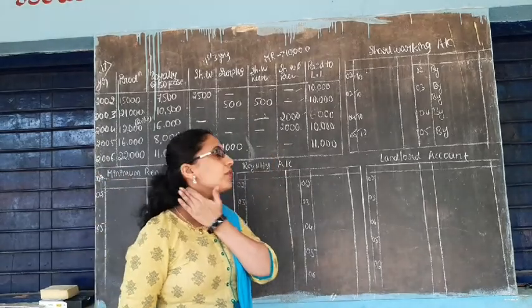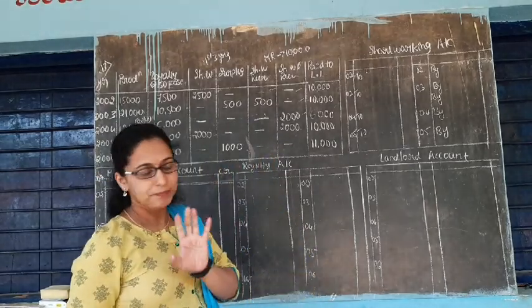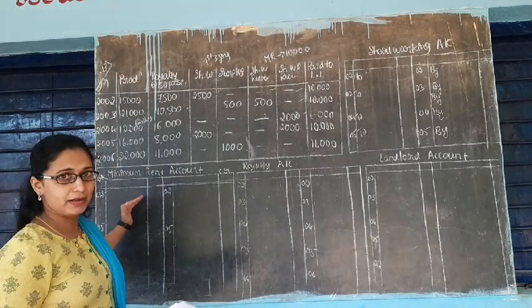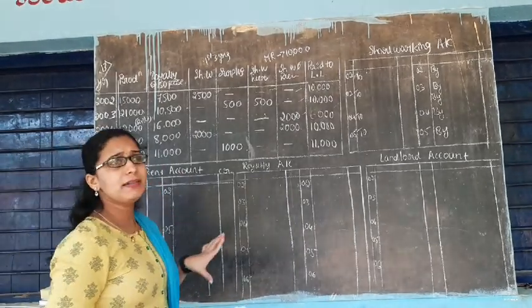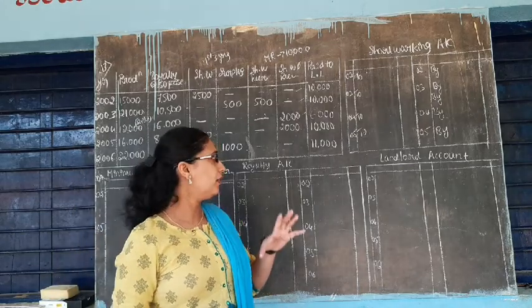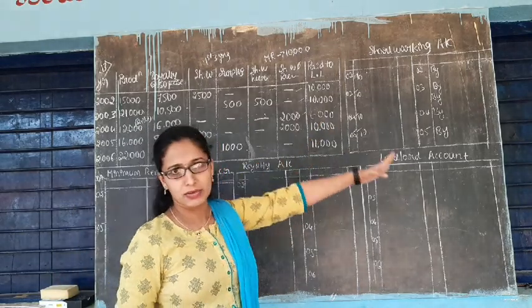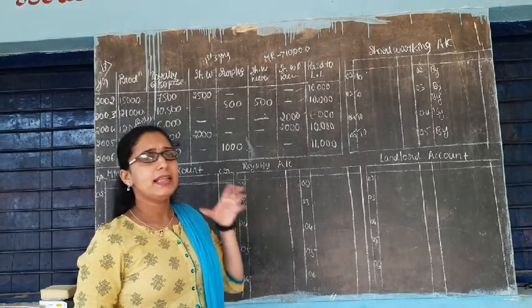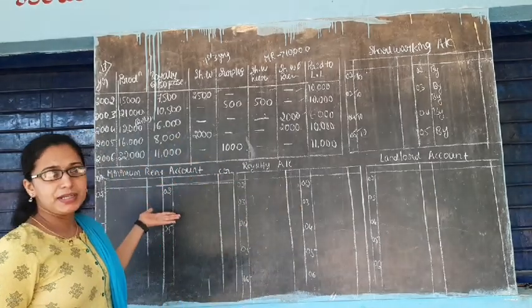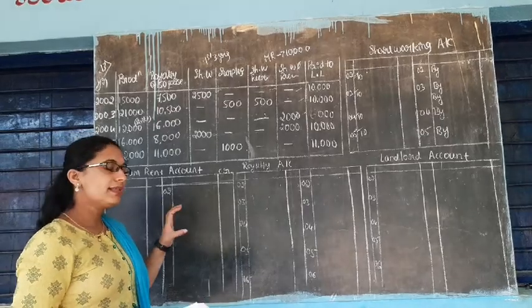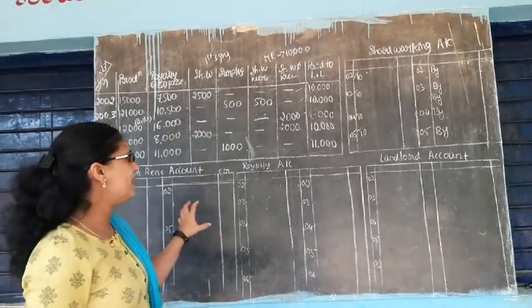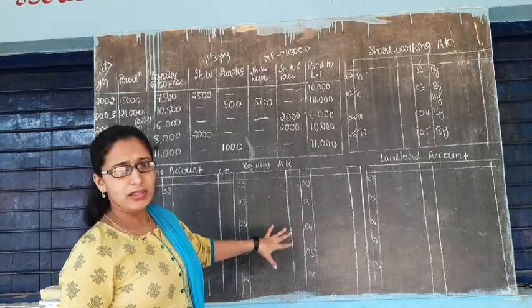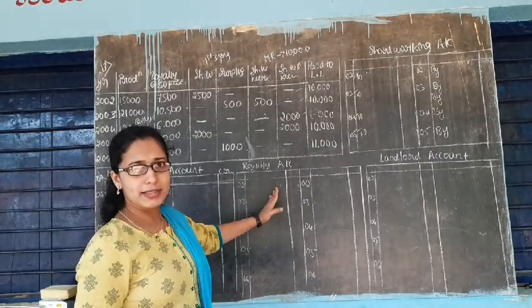Okay, now I am going to teach you the main thing, that is how you have to prepare minimum rent account. So up to this they are asking a short working account, landlord account and royalty account. But now if in case they have asked minimum rent account, how you have to prepare. This is also a simple method. See, as usual you may first prepare royalty account.